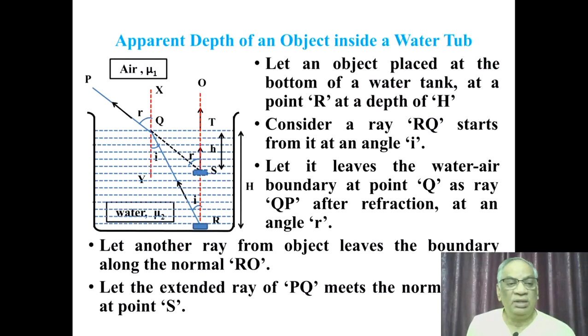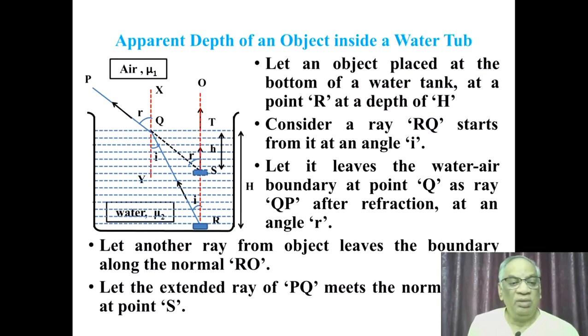Another characteristic is apparent depth of an object kept at the bottom of a water tub. In this slide you can see there is an object R kept at the bottom of the water tank, and a person is observing the object from point P. The light ray travels RQ and then refracts as QP.